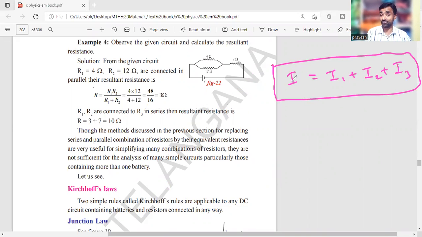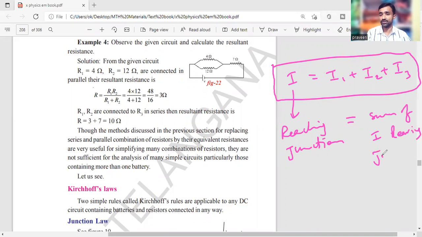So what I am able to say here, simply the sum of the currents reaching the junction, only one is there. If one more is added, that also we can take into account, right? Will be equal to the sum of currents leaving the junction, right? This is Kirchhoff's law, given as the first law, also called the junction law.